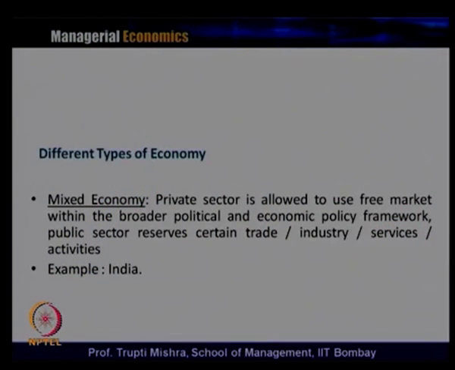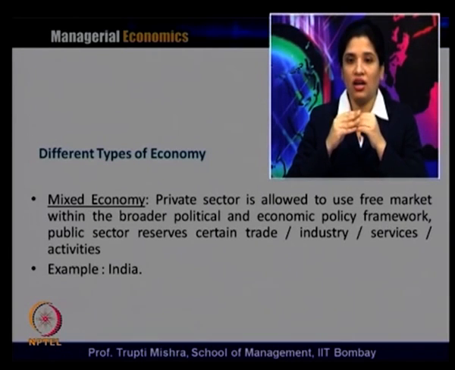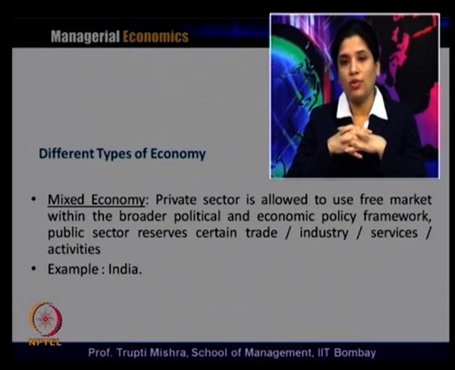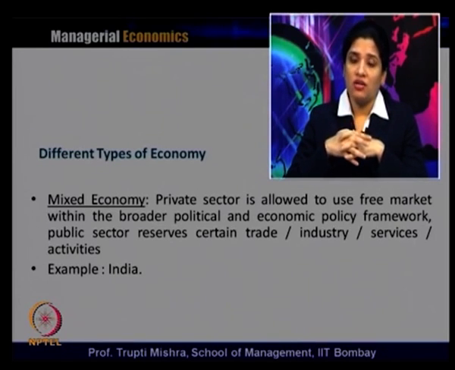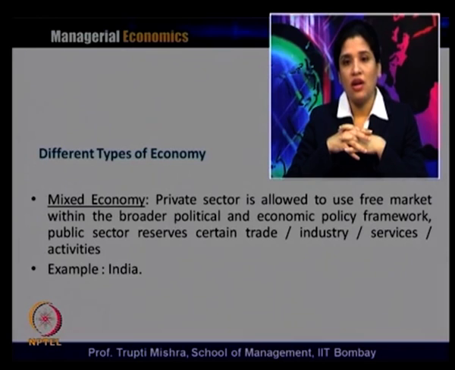Then in between these two extremes, one is the capitalist economy entirely free, the other is the command or socialist economy entirely restricted through the authority or the government. In between these two we get the mixed economy, which is a mix of the capitalist economy and the socialist economy. Here the private sector is allowed to use the free market within the broader political and economic policy framework. The public sector reserves certain trade, industry, services or activity.